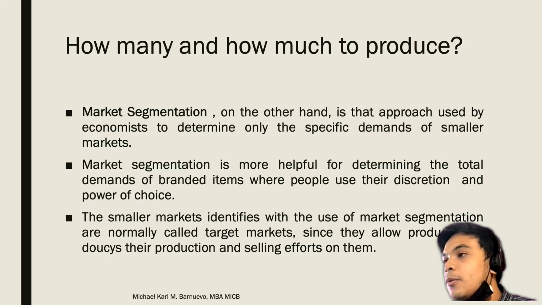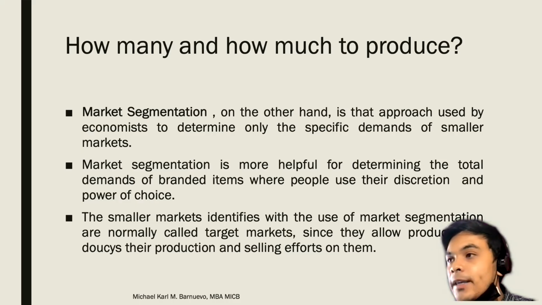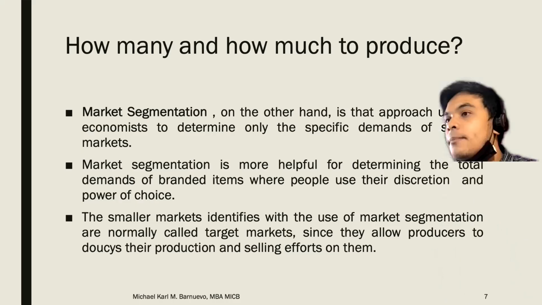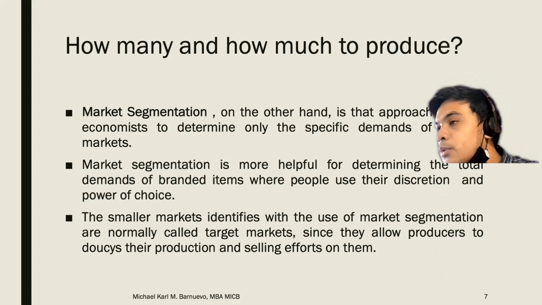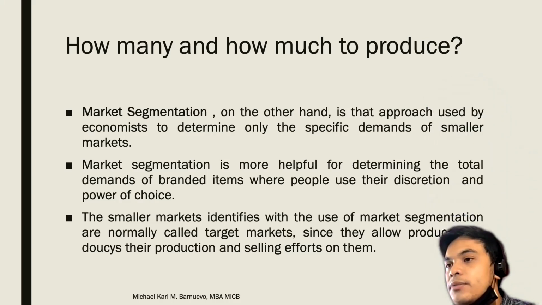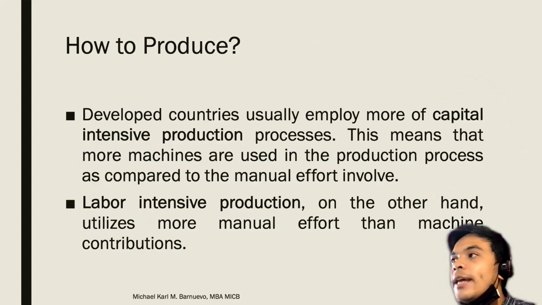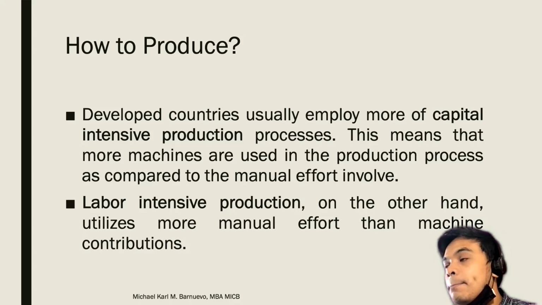The smaller markets identified with the use of market segmentation are normally called target market, since they allow producers to focus their production and selling efforts on them. Okay. After identifying the number of products to be produced, we must know how to produce the product.